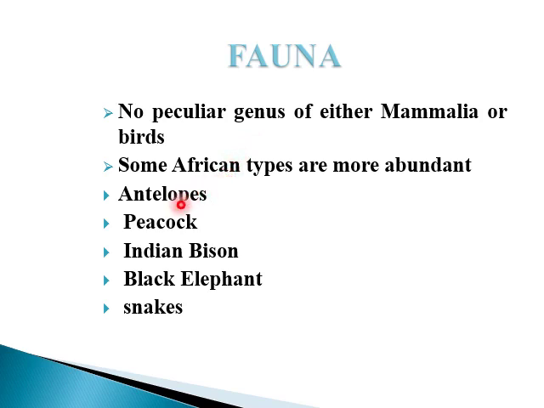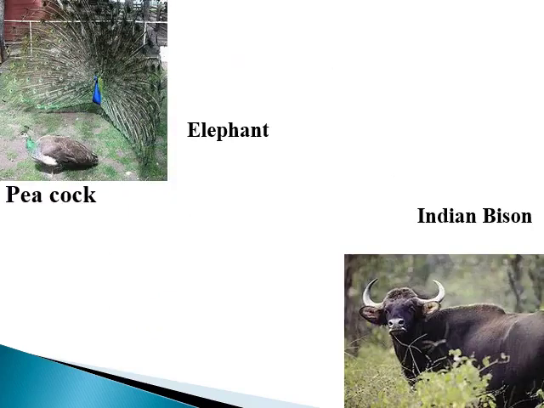The animals present here are antelopes, peacock, Indian bison, black elephant, and snakes. Here are the different pictures of these animals.